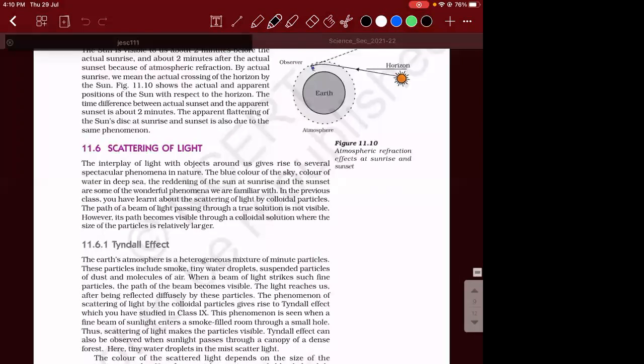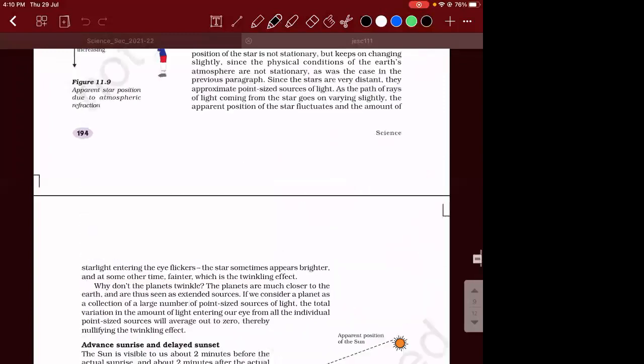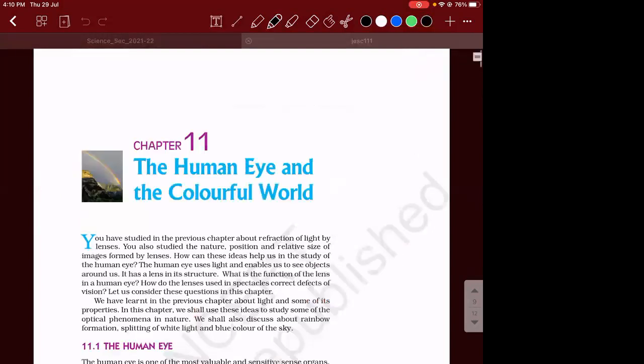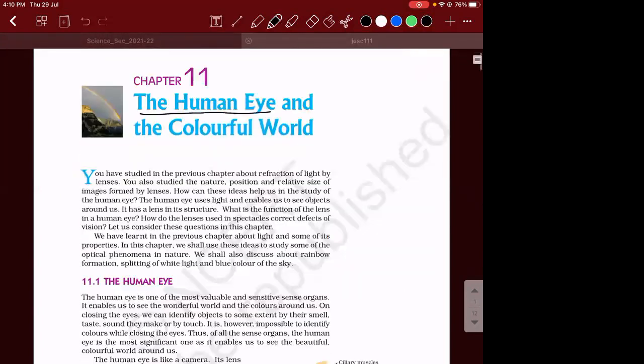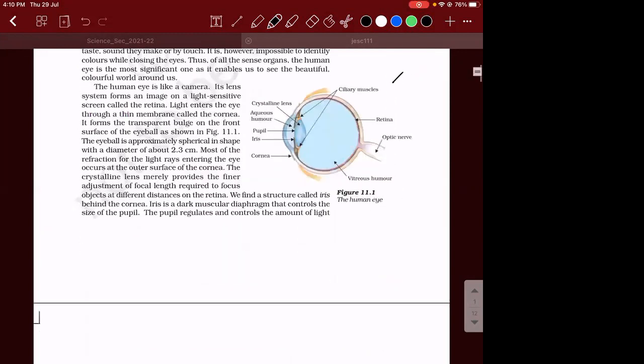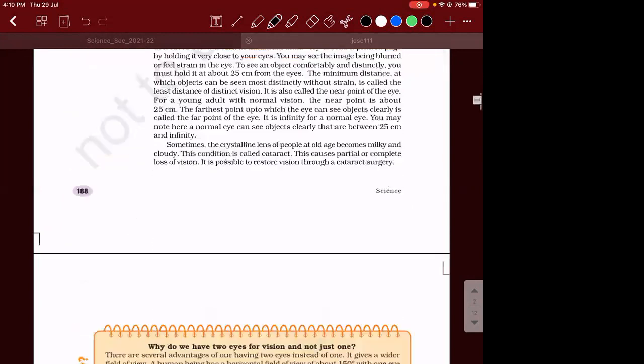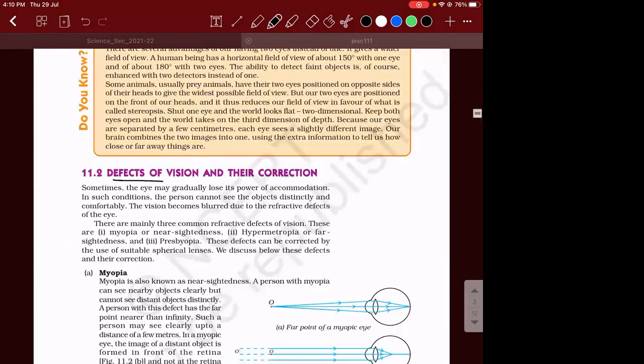If you have a textbook, please mark it. The human eye, as the name suggests, in Human Eye and the Colourful World, the first discussion itself should have been about the human eye, its parts and how each part functions. Then we have the power of accommodation and defects of vision and how those defects can be corrected.